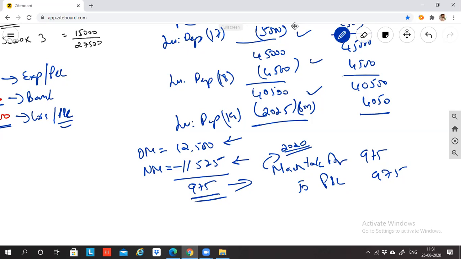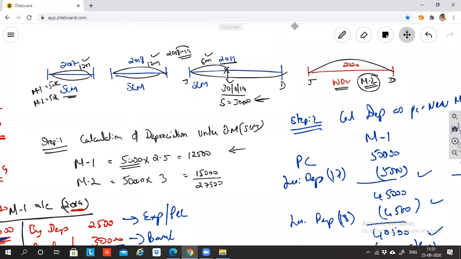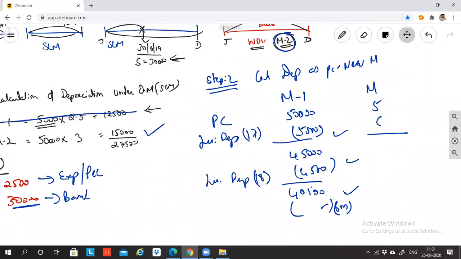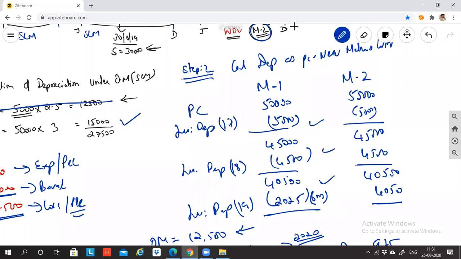Which means that whenever there is a change in method of depreciation, and in the current year when you're trying to recalculate, if any old machinery was sold in the previous year, for that M1 there is no need to calculate any depreciation under old method and new method. So in 2020, when I'm changing the depreciation, can I say only M2 is there with me? Yes, sir. Then do the calculation of depreciation under old method only for M2 and as per new method only for M2. M1 is not required. Are you getting my point? M1 is not required.